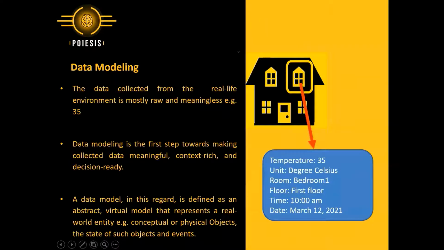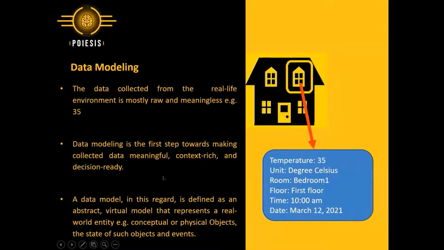As we know, the data collected from the real-life environment is mostly raw and meaningless. For example, this number 35, it has no meaning associated with it. Data modeling is the first step towards making collected data meaningful, context-rich, and decision-ready.